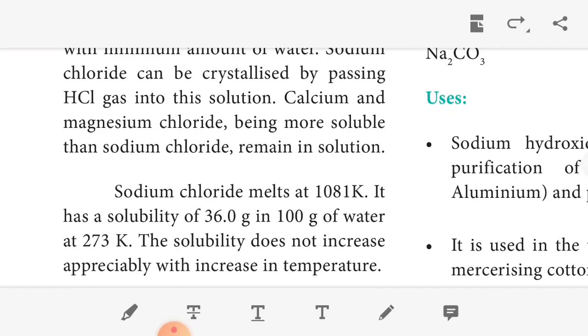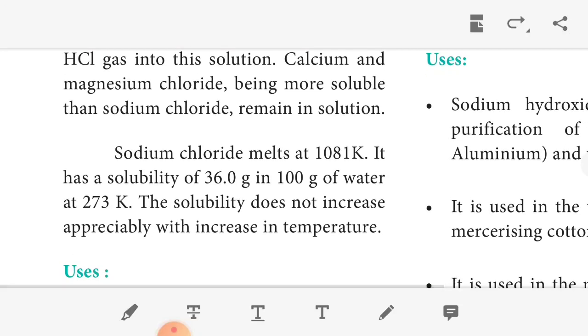The melting point of sodium chloride is 1081 Kelvin. It has a solubility of 36.0 g in 100 g of water at 273 Kelvin. So 100 g of water dissolves only 36.0 g. At 273 Kelvin, the solubility does not increase appreciably with increase in temperature.